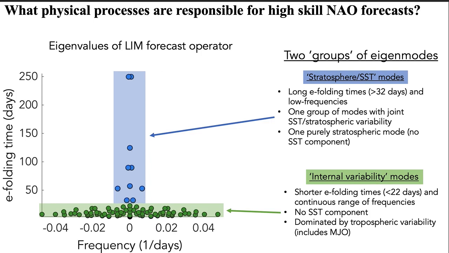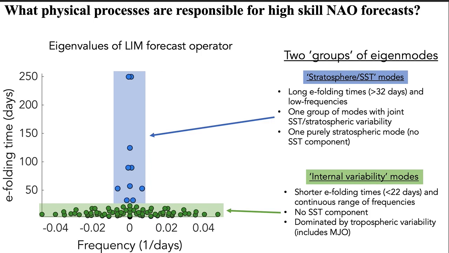What I'm showing here are the corresponding eigenvalues from that decomposition. The vertical axis is the e-folding time in days of each of the eigenvalues, and on the horizontal axis is the frequency of each of these eigenvalues. Two distinct groupings of eigenmodes immediately pop out, and I've highlighted those in blue and in green.